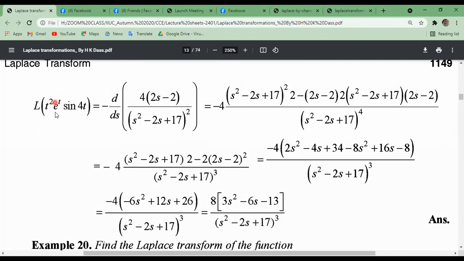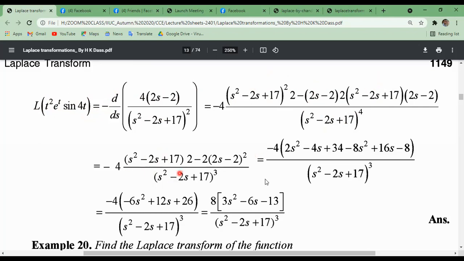Now the Laplace transformation of t square into e to the power t sin 4t will be, multiplying by another t with this, minus the first differentiation of the previous result. We have to use the differentiation formula for u by v again: v square, v into d by dx of u, where u means the numerator, minus u into d by dx of v, that means the derivative of the denominator.